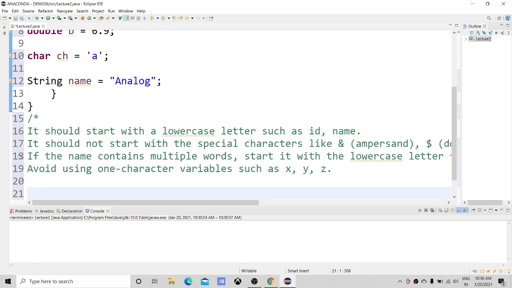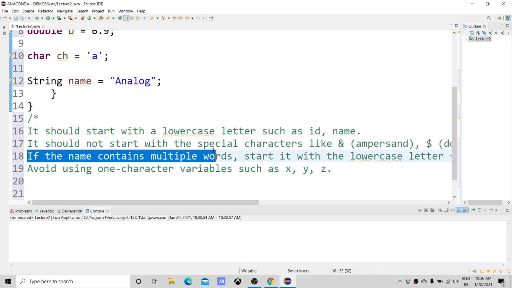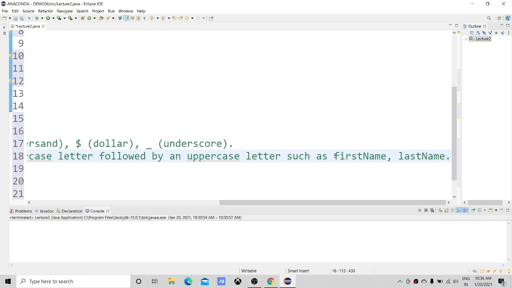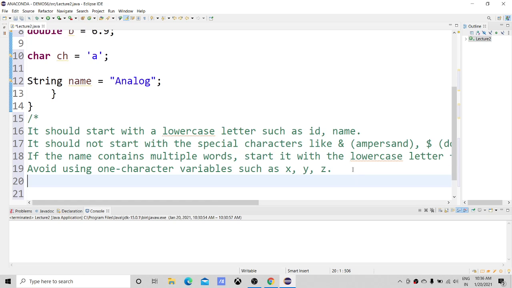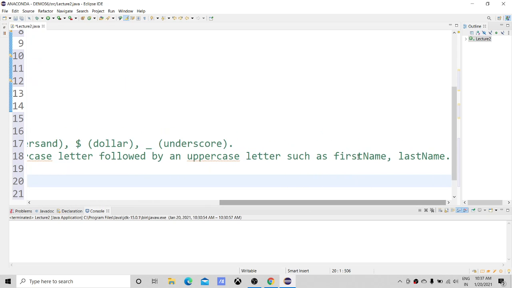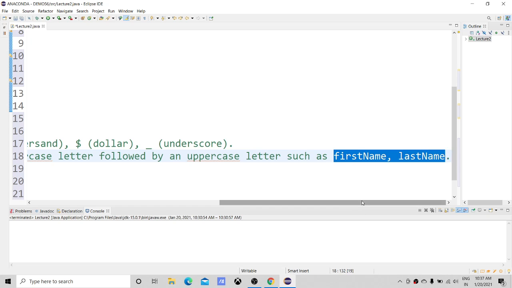Okay, now what's the third rule? If the name contains multiple words, start it with a lowercase letter, followed by an uppercase letter for each next word, such as firstName. This variable name consists of two words, first and name. First I start with a lowercase letter, and then I start the next word with an uppercase letter. Similarly, in lastName, first I start with a lowercase letter and then with an uppercase letter. So this is good programming practice for variable names, right?